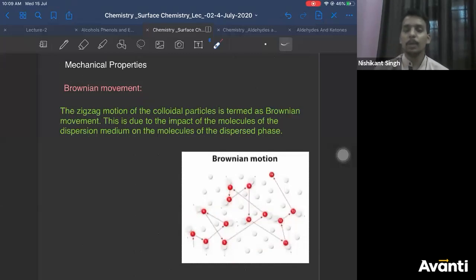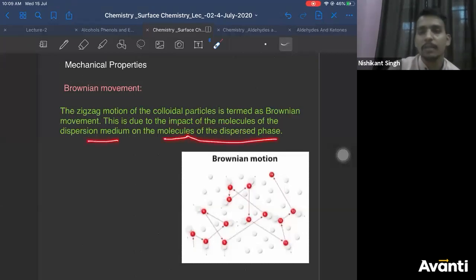Now the question is why they show Brownian motion. What is the cause? The zigzag motion of colloidal particle is known as Brownian motion or Brownian movement. This is due to the impact of the molecules of the dispersion medium on the molecules of the dispersed phase.